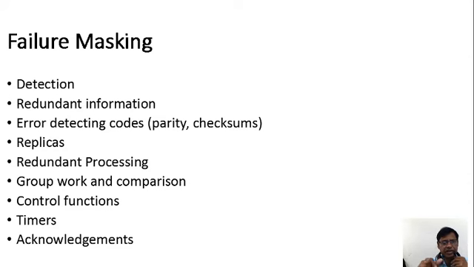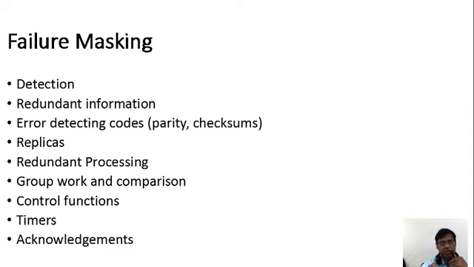Redundant detection is nothing but detecting where the problem occurred, and whether redundant, repeated information is being passed. Okay, redundant information is passing, or error detecting codes. We studied in OS in earlier semesters that we have error detecting techniques: parity checking, checksum checking, first in first out, and round robin checking. These are the techniques used to achieve fault tolerance in a smooth way.